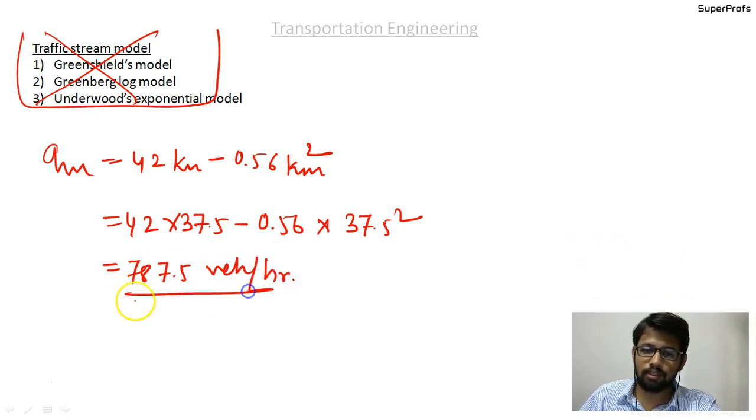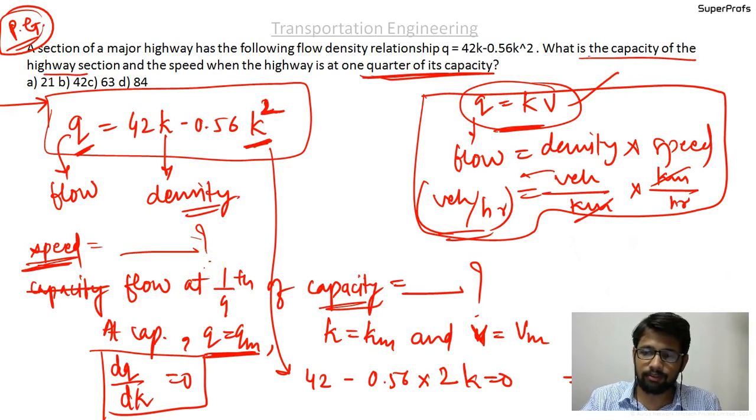This is how they found the capacity of the road from the relationship they have given. It is a very simple calculation, simple mathematics.